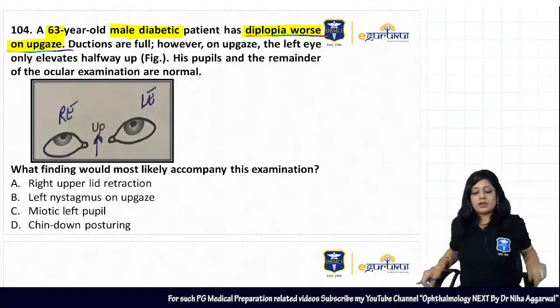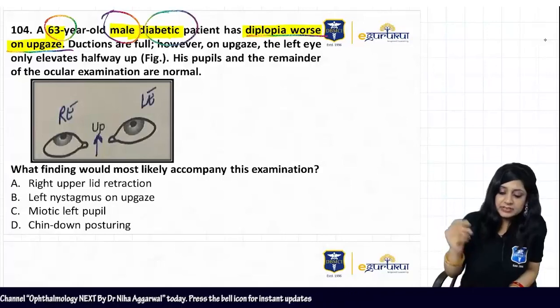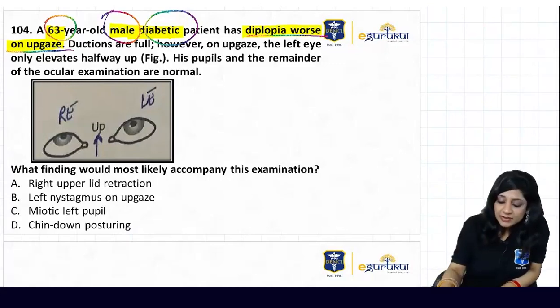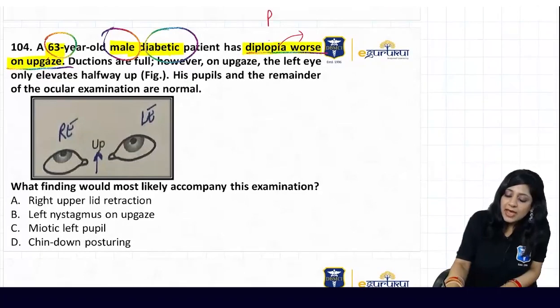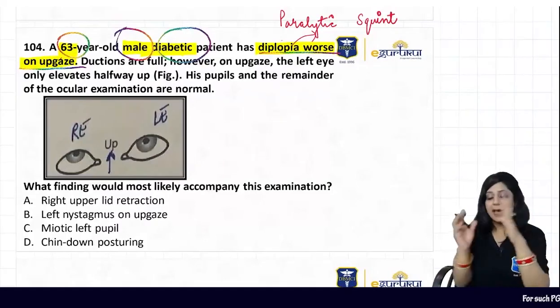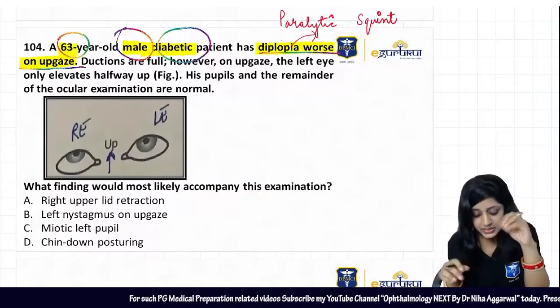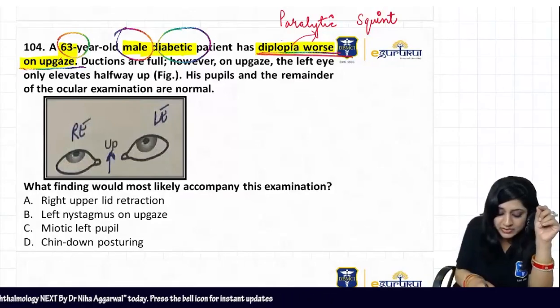Here you have a 63-year-old male, a diabetic person, who is having diplopia which is worse on up gaze. Whenever I have diplopia, I am thinking about a paralytic squint. Here we actually have a paralytic squint, and squint is quite common in patients who have diabetes.